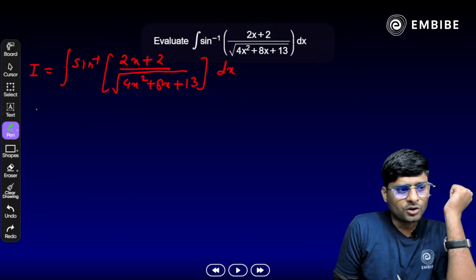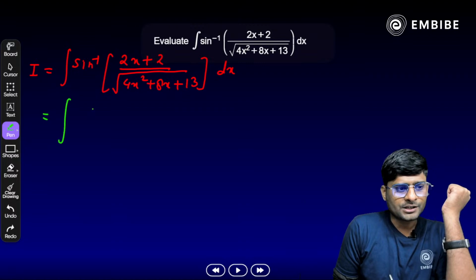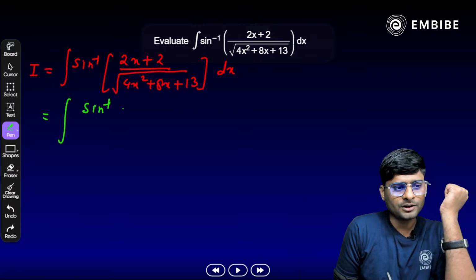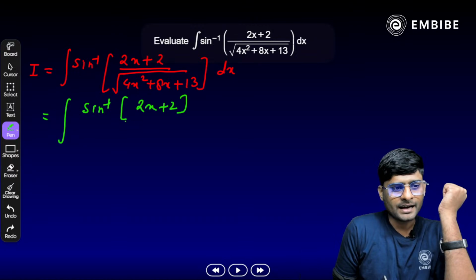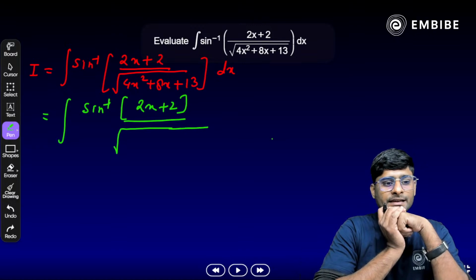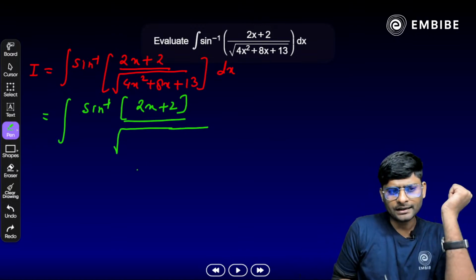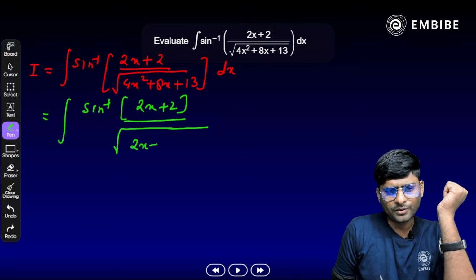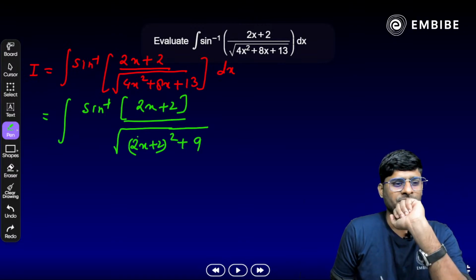Okay, so let's try to do it. Integration of sine inverse of (2x plus 2) as it is, and in the denominator what we have here, 4x square plus 8x plus 13. Can we write it like that, (2x plus 2) whole square plus 9?